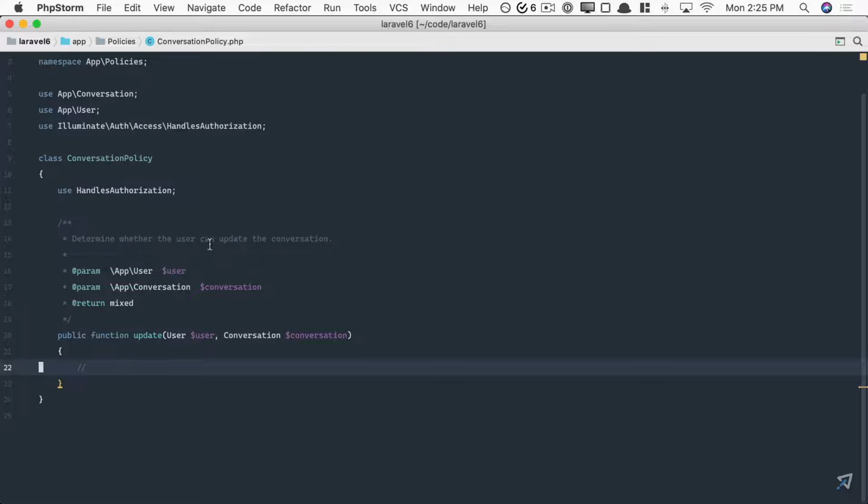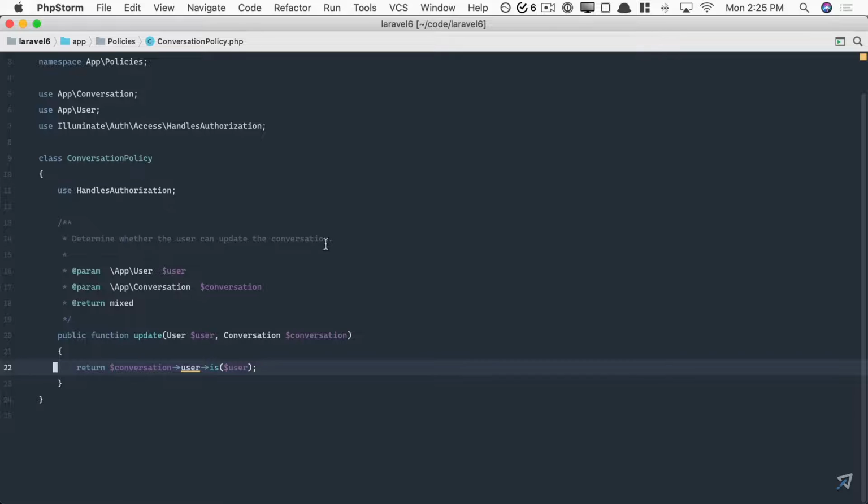And I think this is all I need at the moment. Determine whether the user can update the conversation. And we already know the logic, right? Return conversation user is the current user. So now we have a conversation policy.